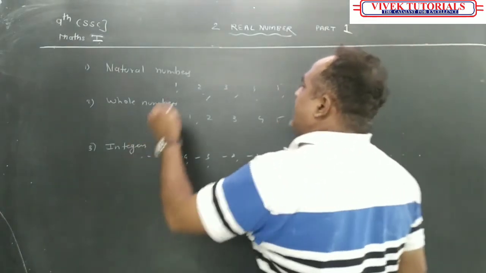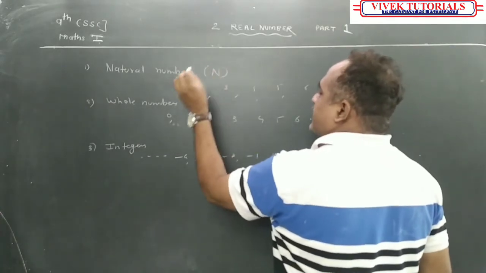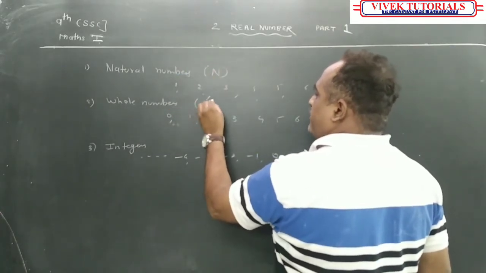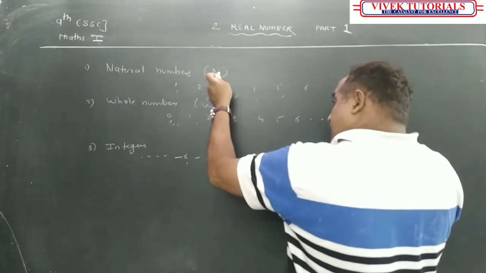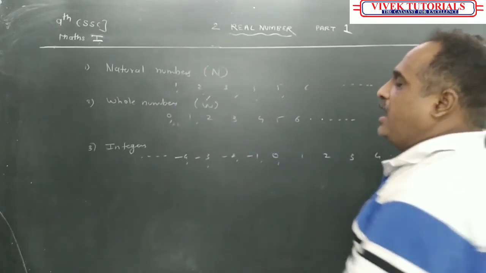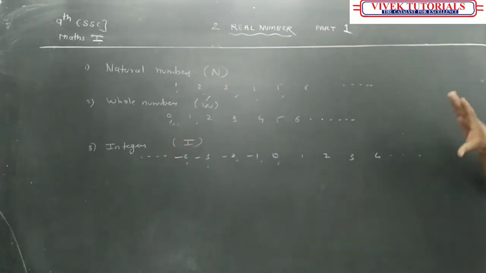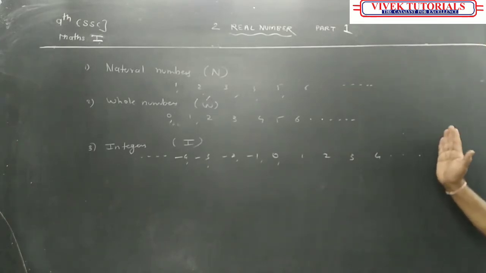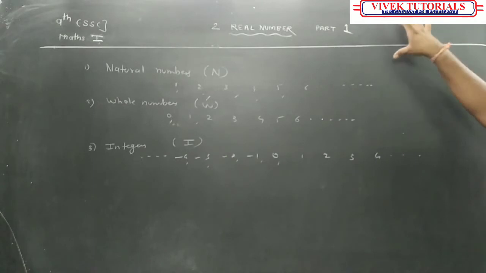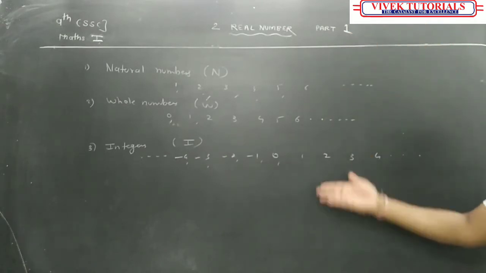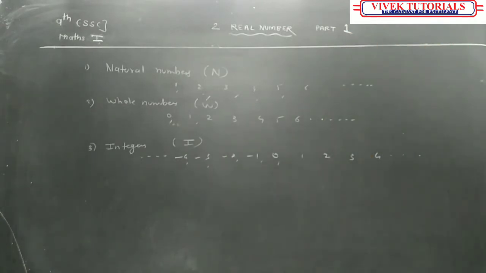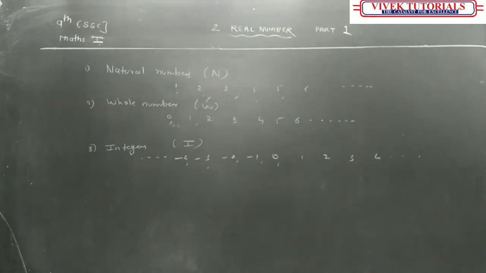Set of natural numbers is denoted by N. Whole numbers are denoted by W. And integers are denoted by what? I. Is it right? So the integers are negative as well as positive numbers. So we know about it, but still I will suggest you that you start with this, copy down all these things, then we will continue. Okay? Pause the video and copy it down.